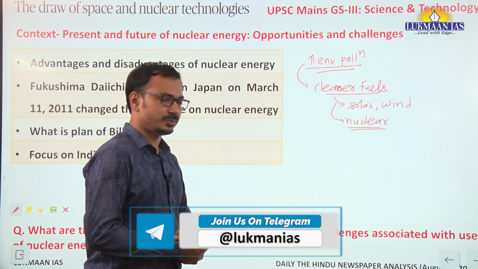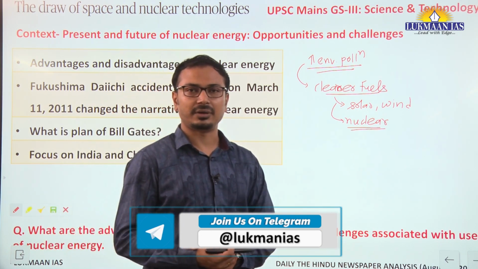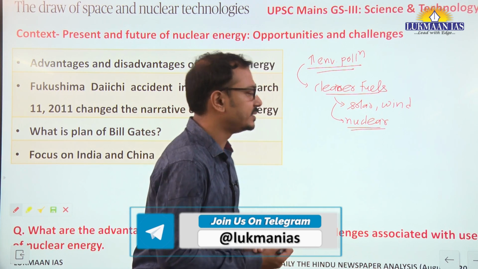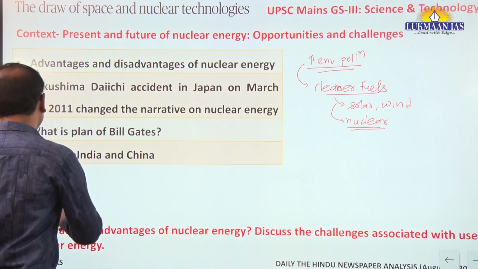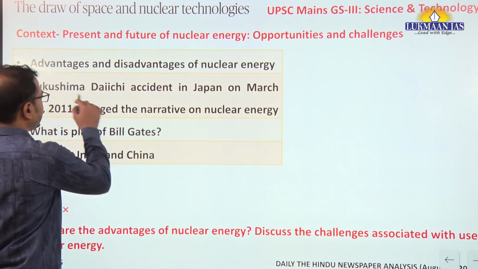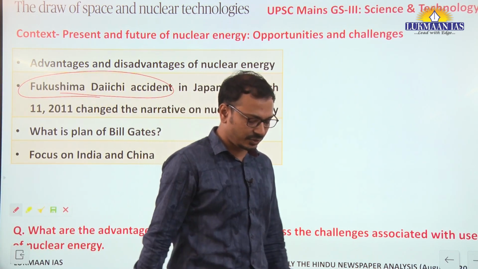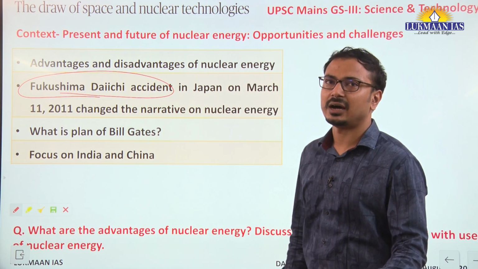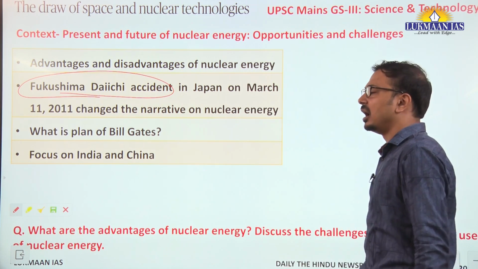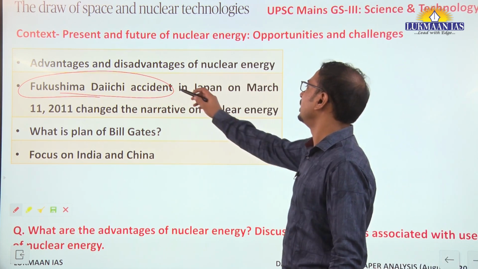Okay, and at the commercial level, nuclear technology, a cleaner fuel, is having some good prospects. However, we have to understand that there was one incident in 2011, the Fukushima Daiichi accident in Japan. Okay, and how this resulted in harmful nuclear radiation outside that nuclear power plant.